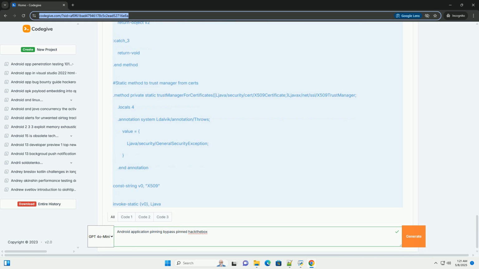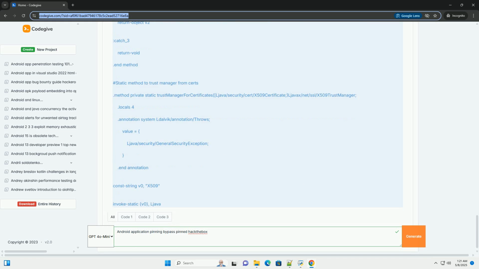Example Smali code snippet, illustrative. Let's assume you find code similar to this in a class called PinningManager.smali. In this example, the application loads the pinned certificate from the assets/pin.crt file. It then creates an X509 trust manager that trusts only the certificate. This is a common pattern.